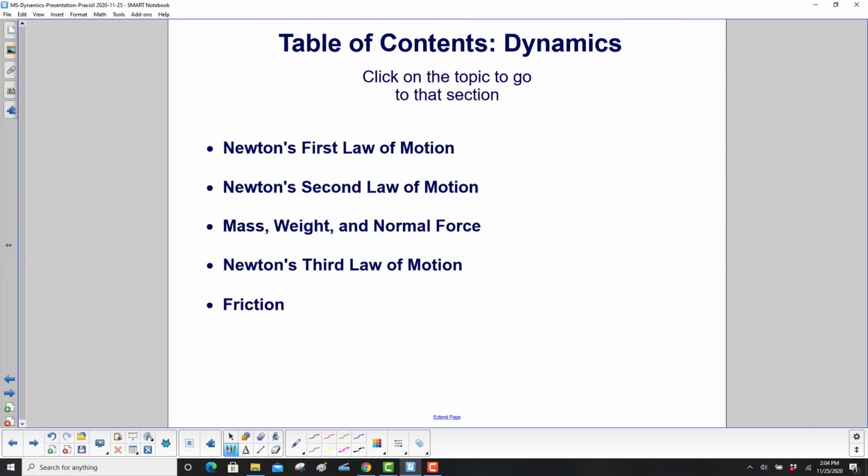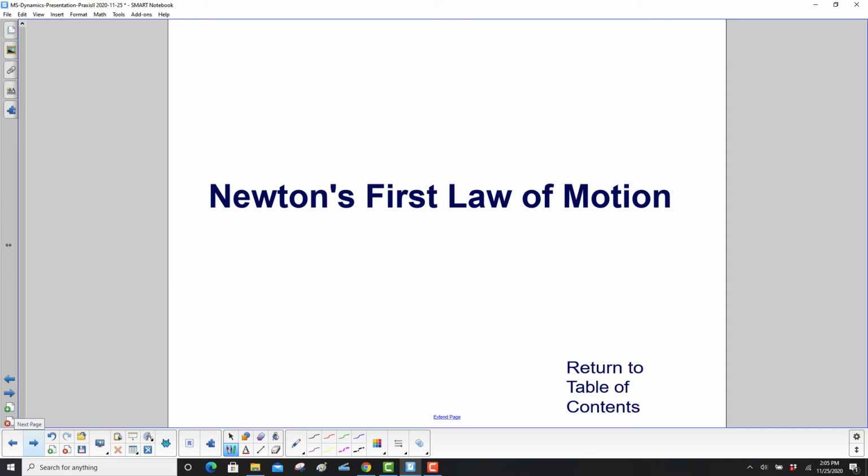Dynamics. We'll be covering Newton's three laws of motion, and in addition we'll talk about mass, weight, and the normal force, and then finally the friction force. Newton's first law of motion.